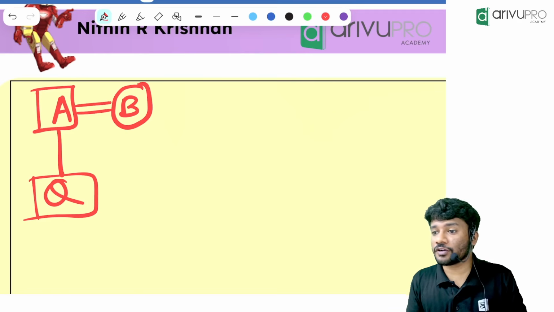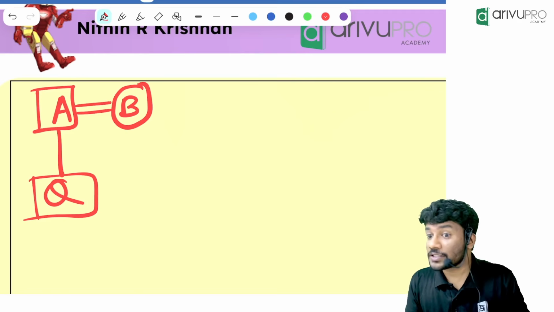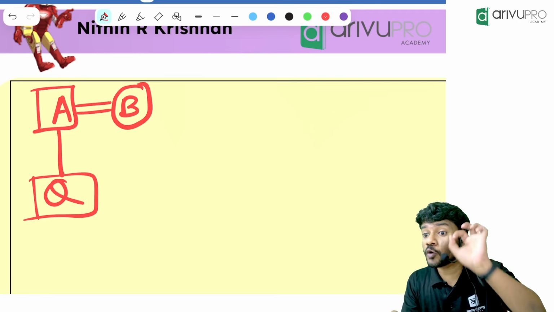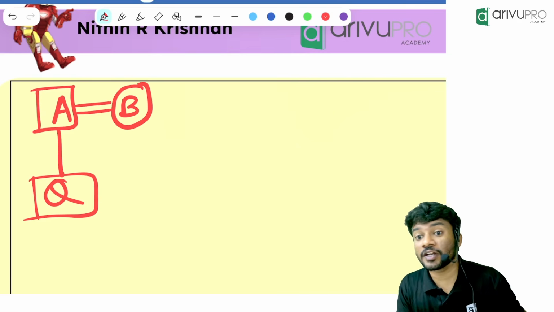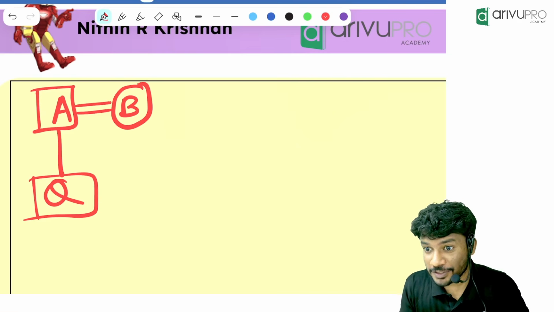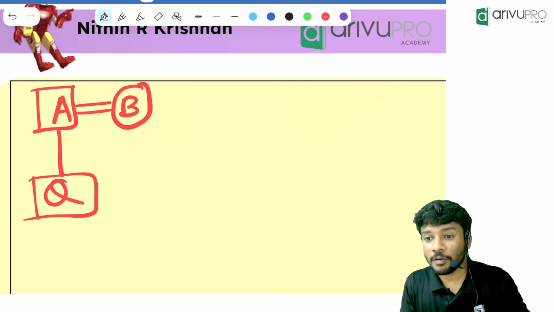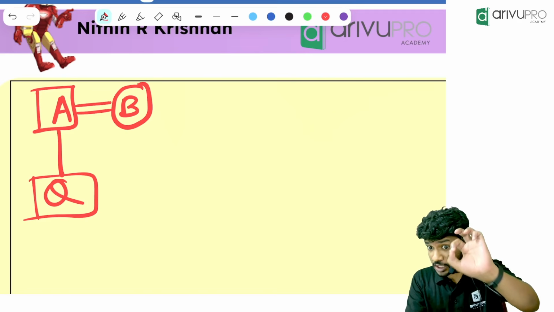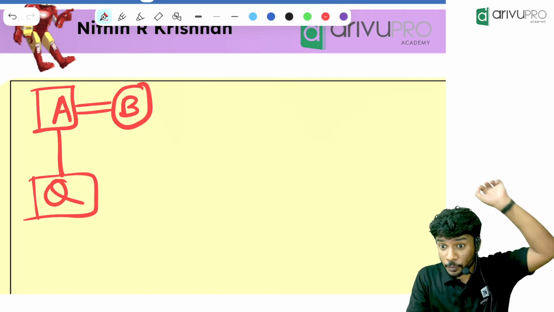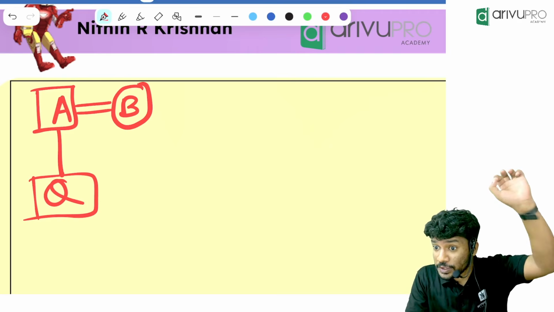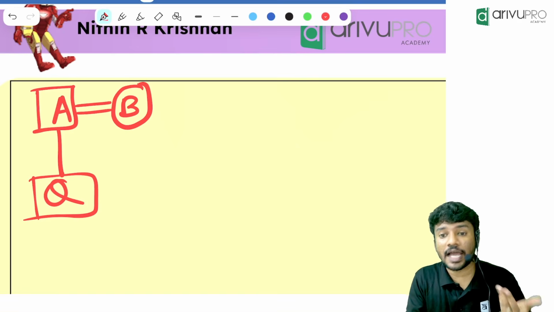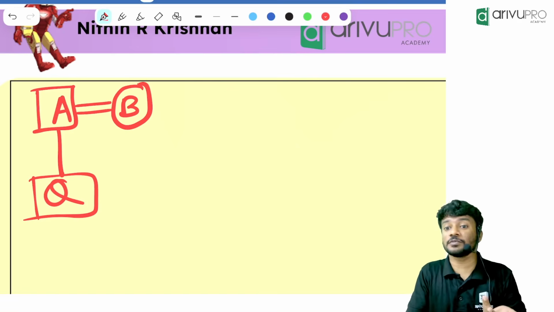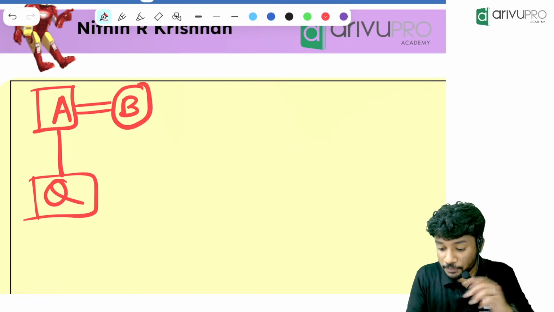Q is the dash of B. Q is the son of B. Always read it like that. The question will be like, how Q is related to B? Some people will write mother, Q is the mother of B. No. B is the mother of Q. So whenever the question is how Q is related to B, read it like Q is the dash of B. Q is the son of B. Why? Because A is married to B. That's why Q is the son.